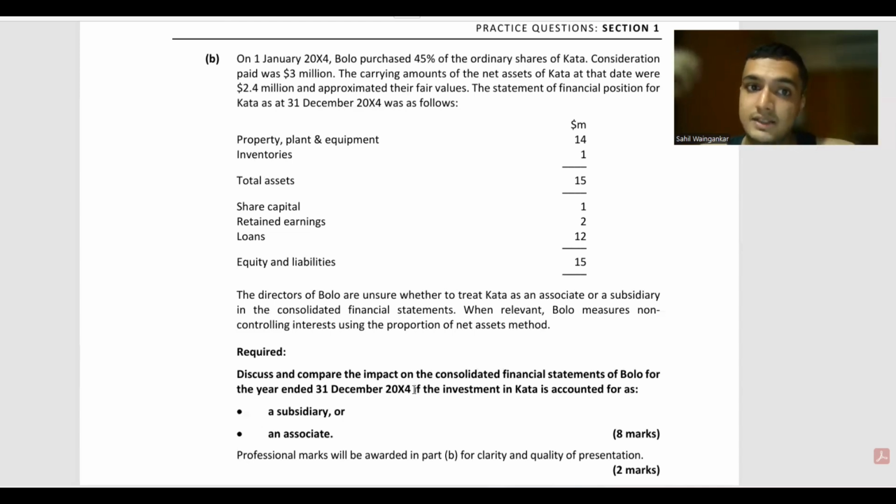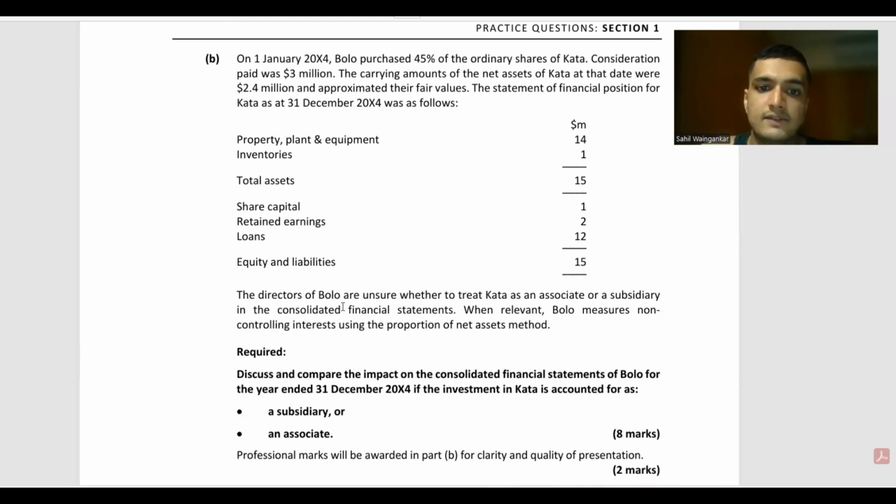If Kata is treated as a subsidiary, then the entire statement of financial position of Kata gets included in the statement of financial position of Bolo. The profit and loss statement of Kata gets added up on proportionate basis. That is, if Bolo would have purchased Kata for only 6 months, then only 6 months proportionate of Kata would be included in the consolidated statement of profit or loss.